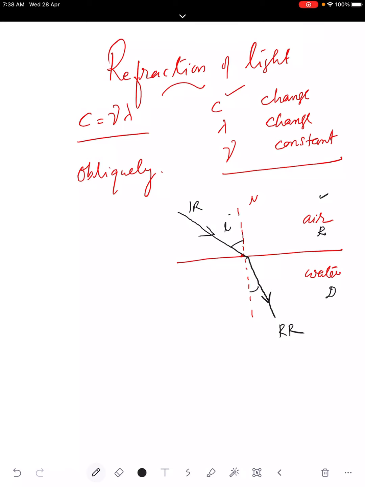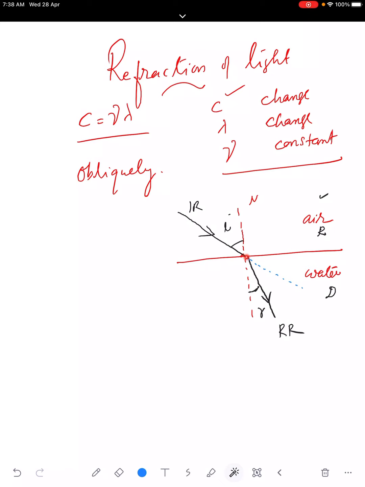This angle between the normal and the refracted ray is known as the angle of refraction. So what is the initial direction of light? This is the initial direction of light. This is an oblique incident ray, and if you continue it, it goes like this.